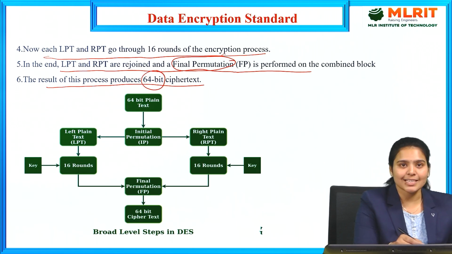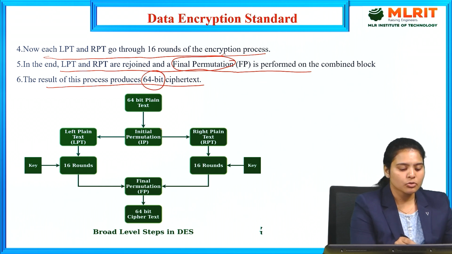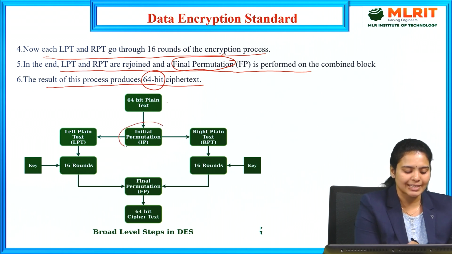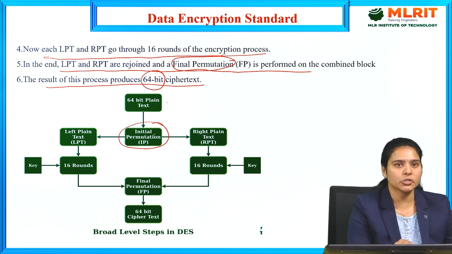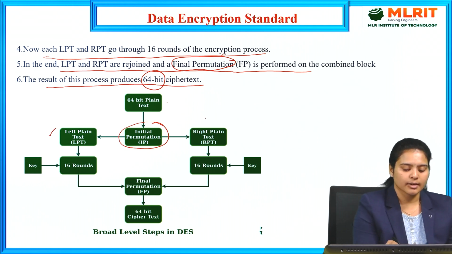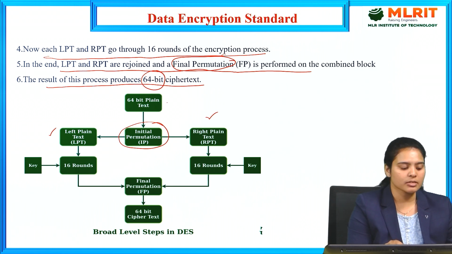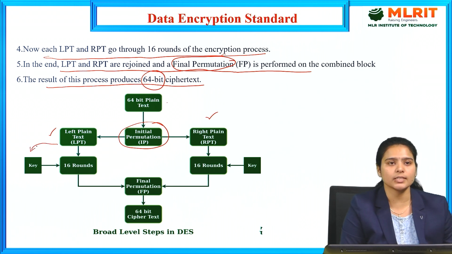So let us see one example of how DES is going to work. Here the 64-bit plain text is there, and from the 64-bit plain text we need to start with the initial permutation process. For this initial permutation process, we need to divide it into the left side and the right side. After getting this permutation, we need to give a secret key here. Without the secret key, we cannot perform the encryption process and decryption process.